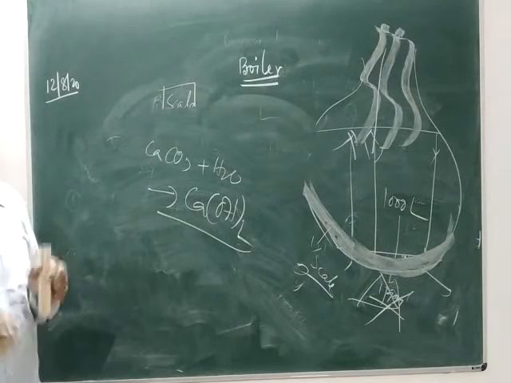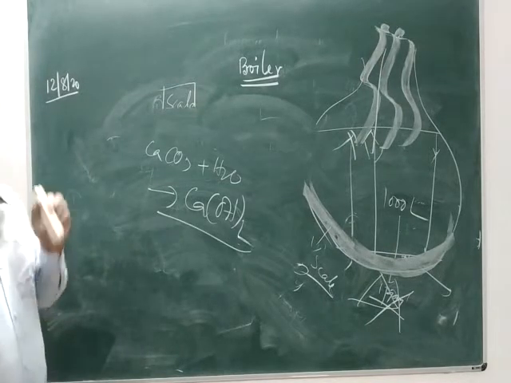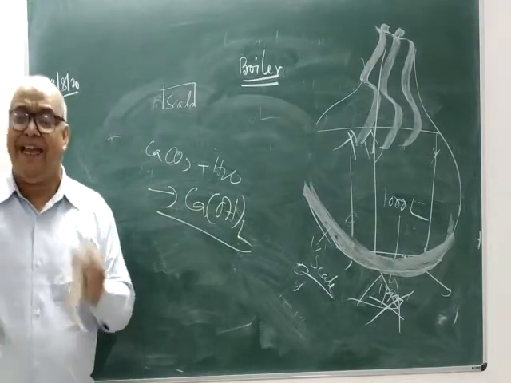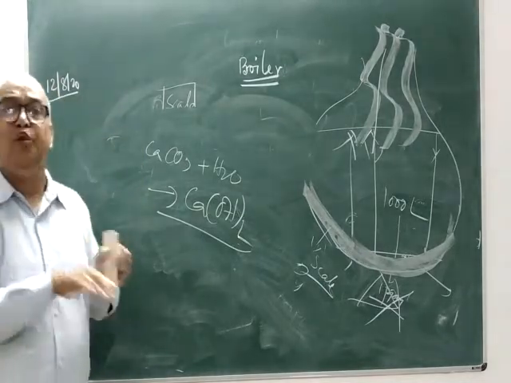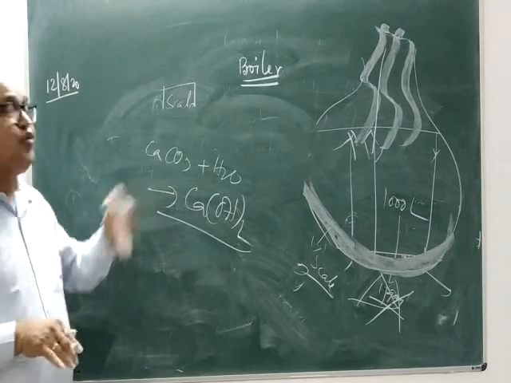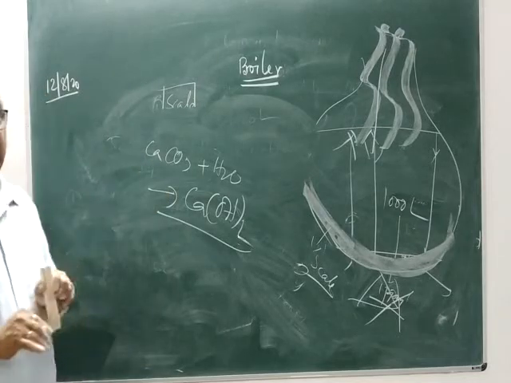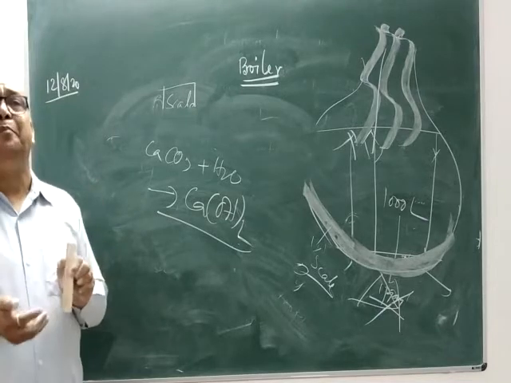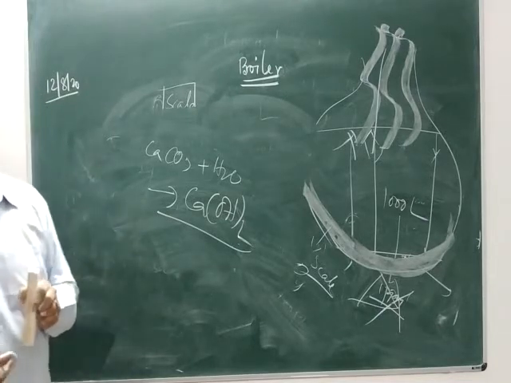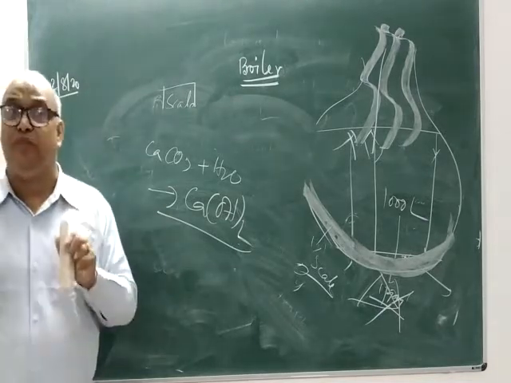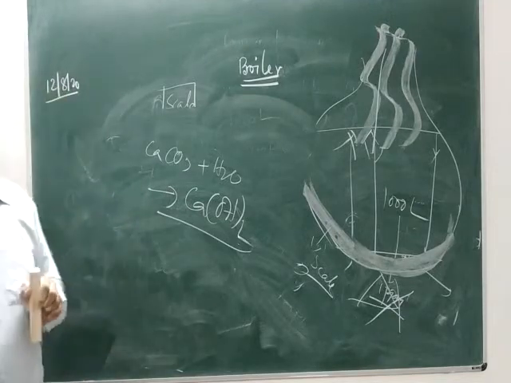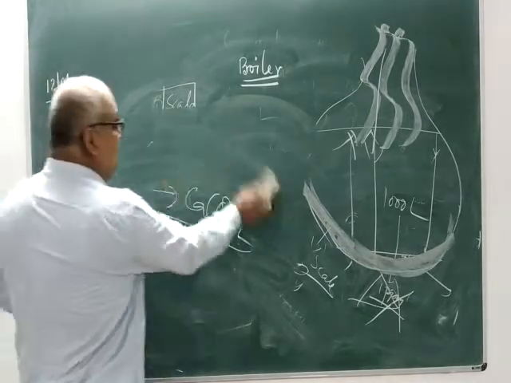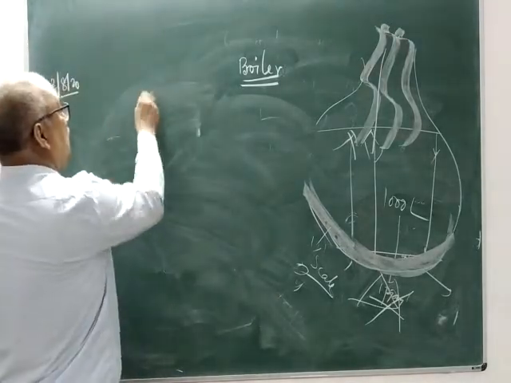And therefore, the scale produced due to calcium bicarbonate, which undergoes decomposition producing insoluble calcium carbonate, will be seen only in medium pressure boilers, because in high pressure boilers, as soon as calcium carbonate is formed, it will be dissolved in the form of calcium hydroxide.